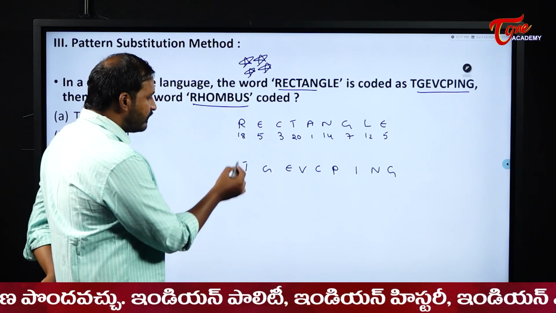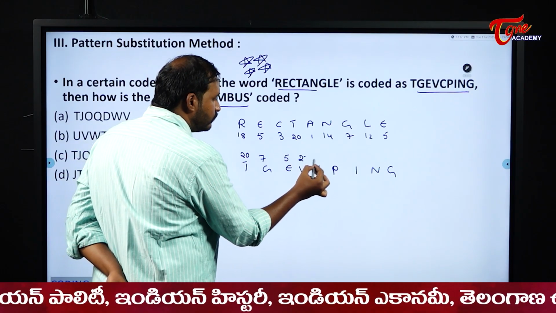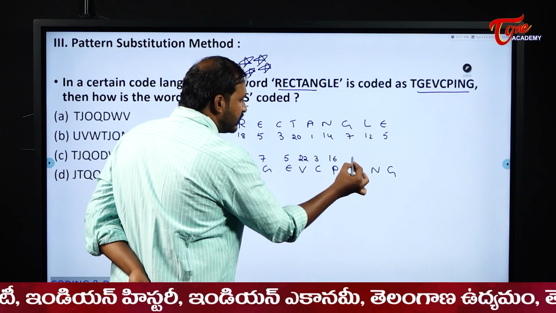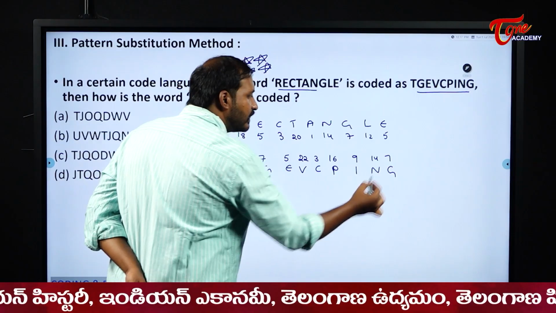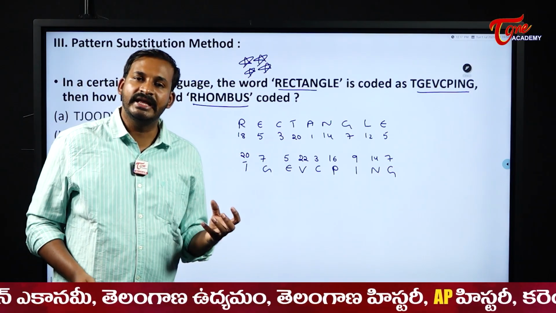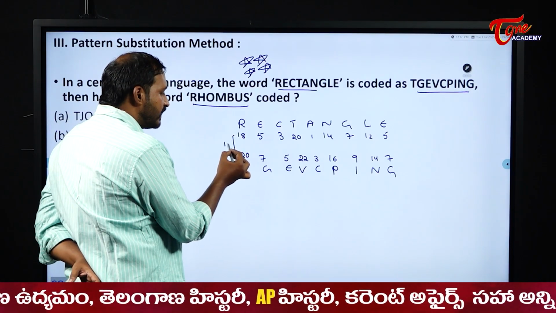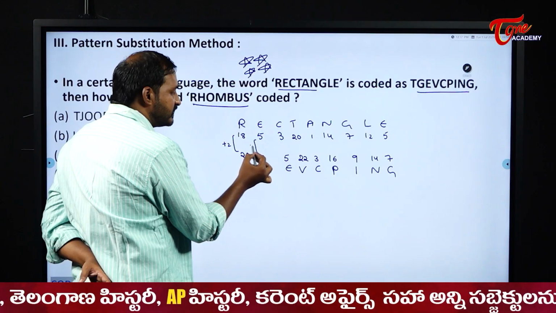Right? Now what happens to this one? 20, 7, 5, 22, 3, 16, 9, 14 and 7. Please observe here, students, if you observe the alphabets, you will not get the idea quickly. But when you observe these numbers, 18 is becoming 20. What is happening here? Plus 2. 5 becomes 7, which means plus 2.